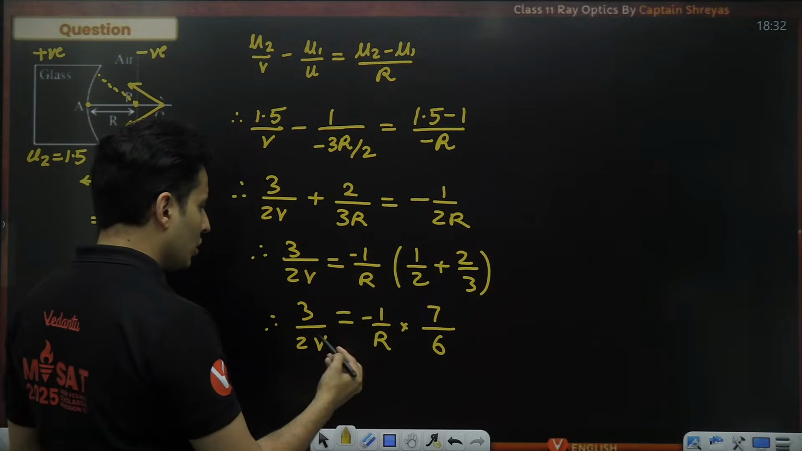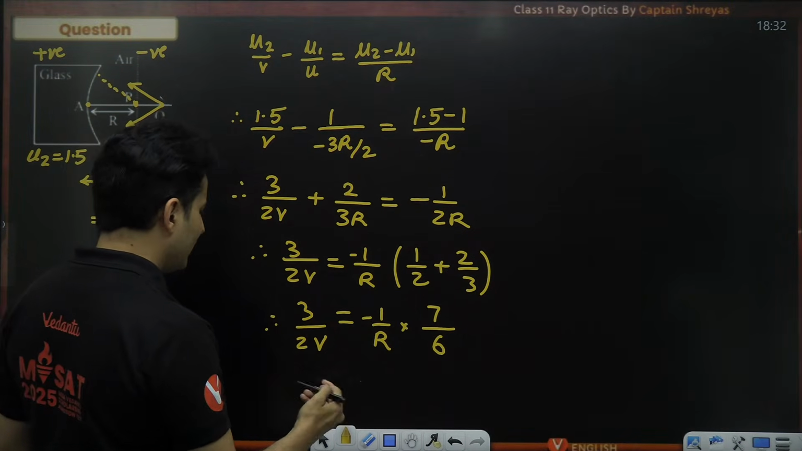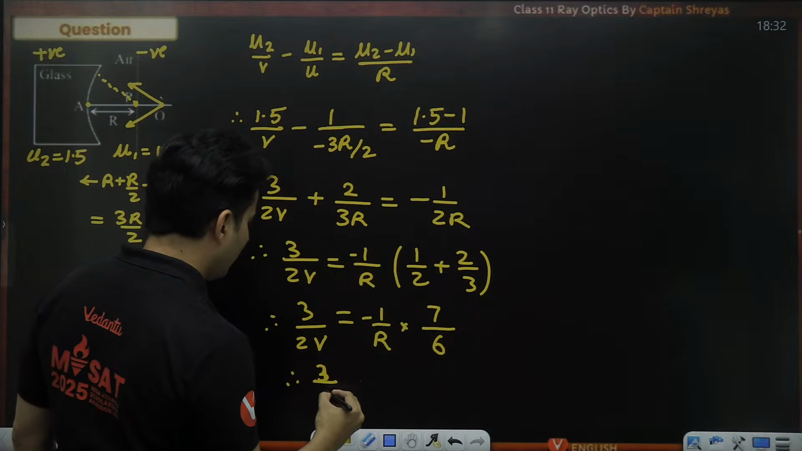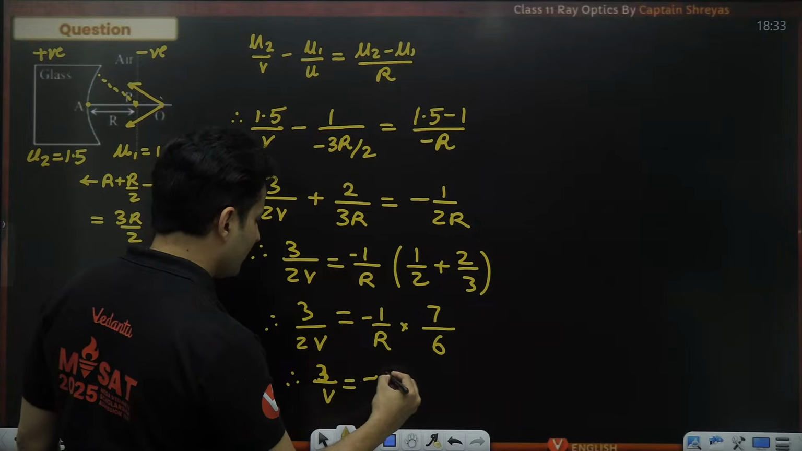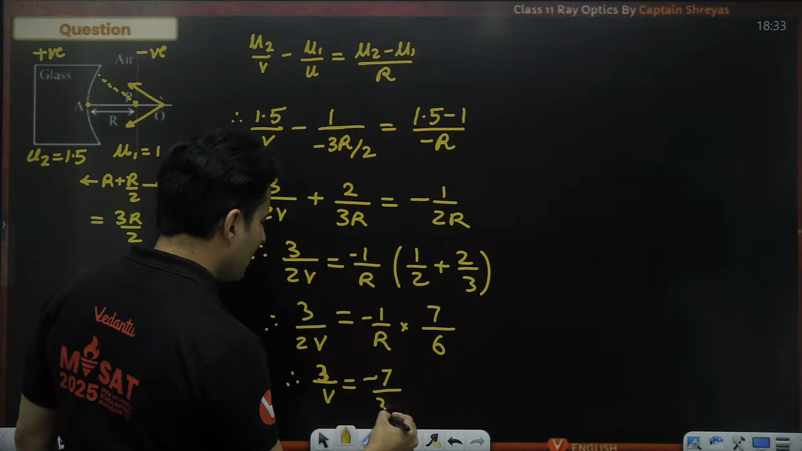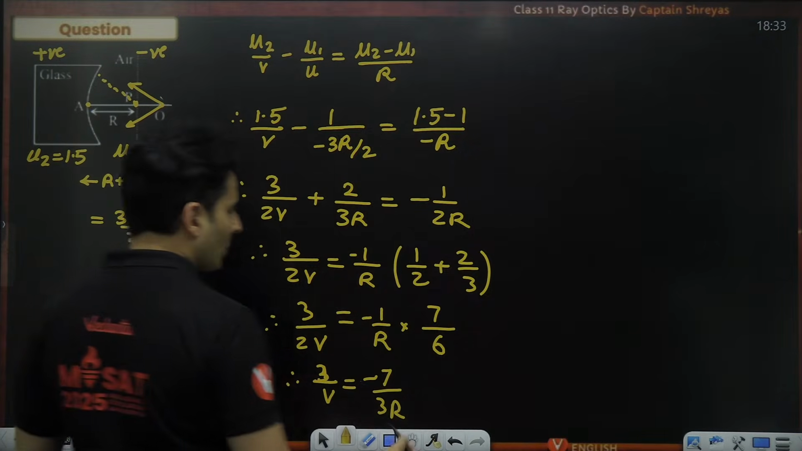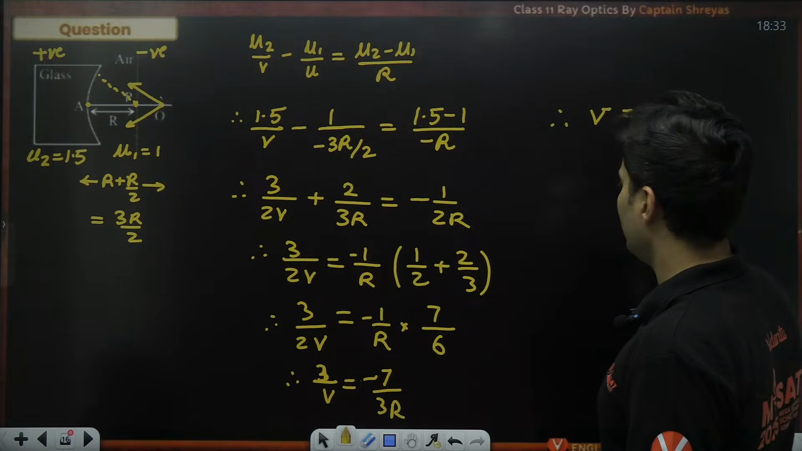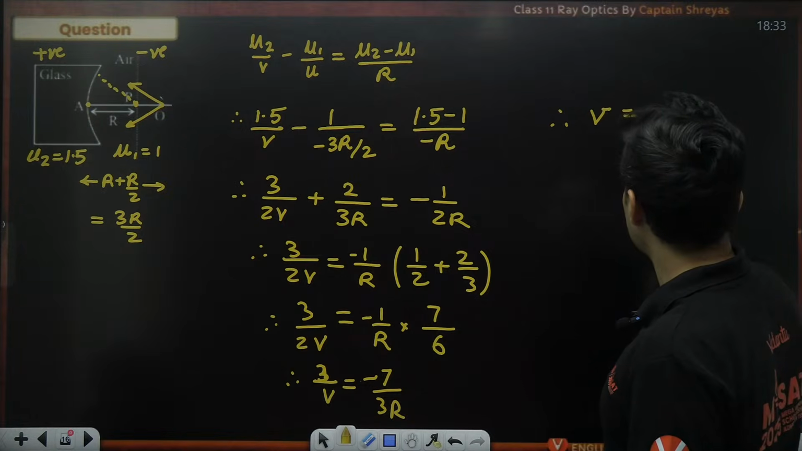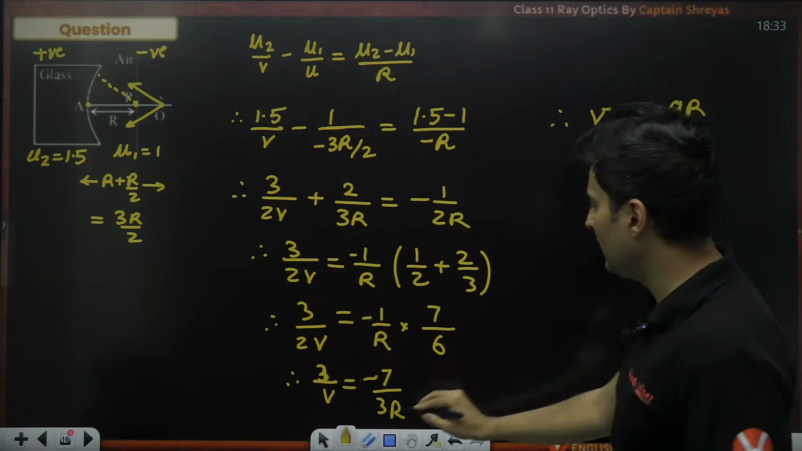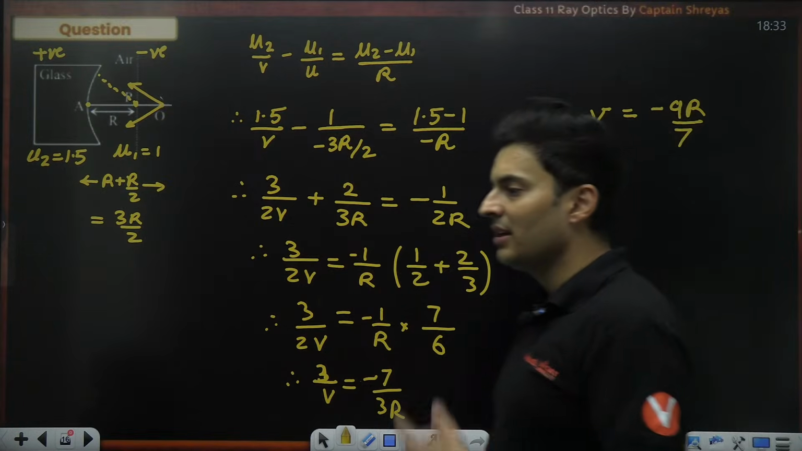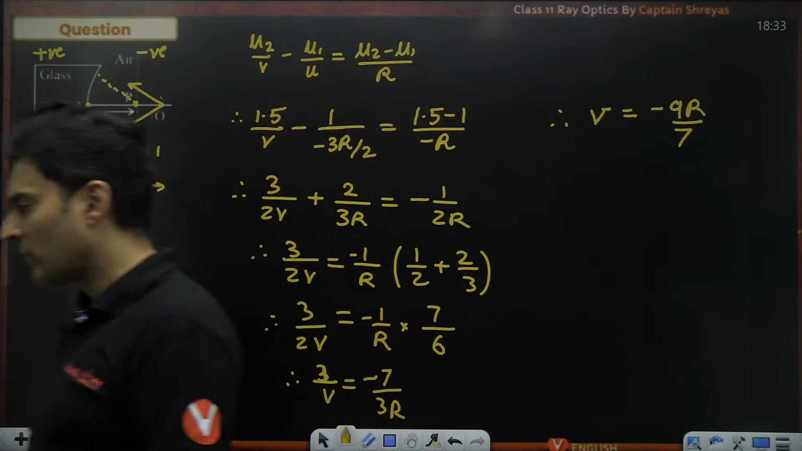Okay, so yes, 2 and 6 will cancel. Therefore, 3 by V will be minus 7 by 3R, I believe. Yeah. So from this, V will be minus 9R, because 3 threes are 9, divided by 7. So we got the image distance also.